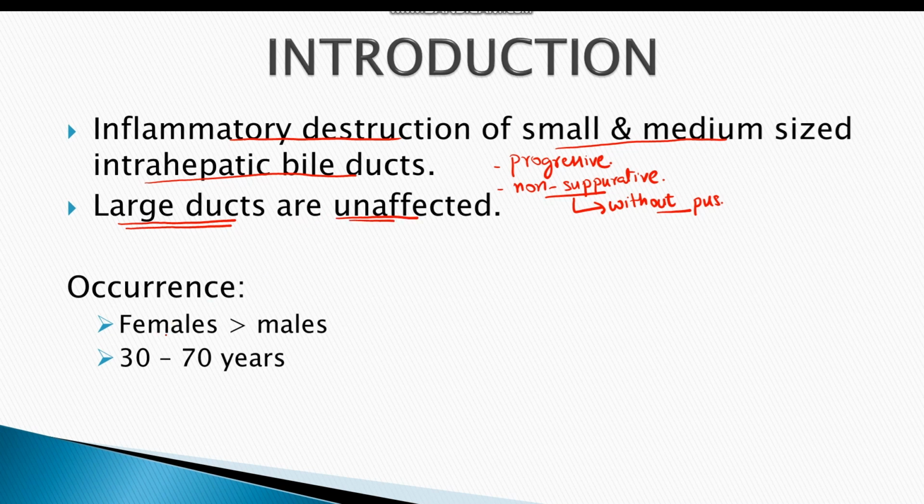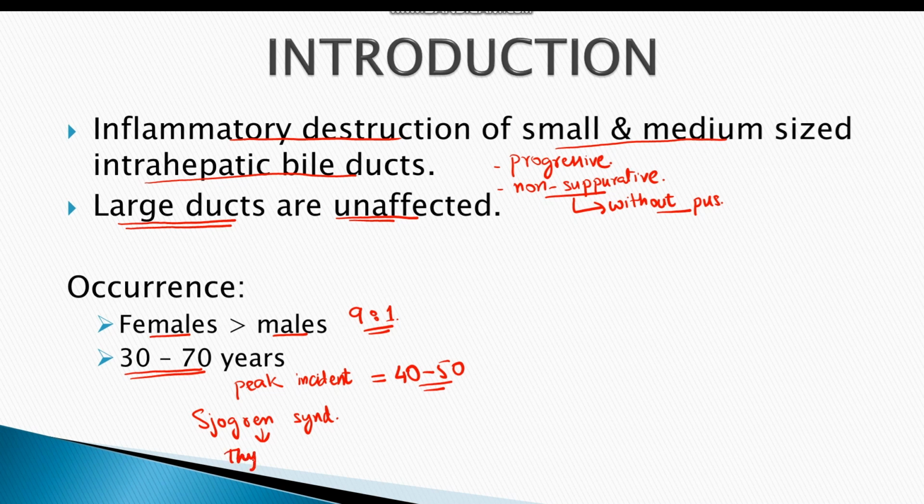The disease is more common in females than males, the ratio being 9 to 1. The disease can occur within 30 to 70 years of age, with peak incidence mostly at 40 to 50 years. The disease is often associated with other autoimmune diseases, most commonly Sjogren's syndrome, autoimmune thyroid diseases, and often scleroderma.